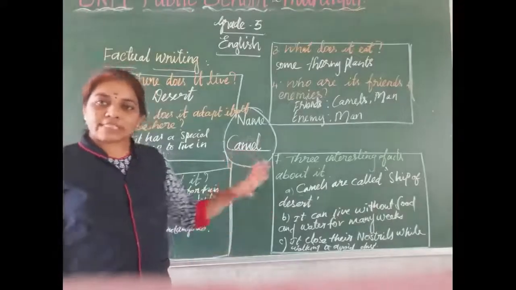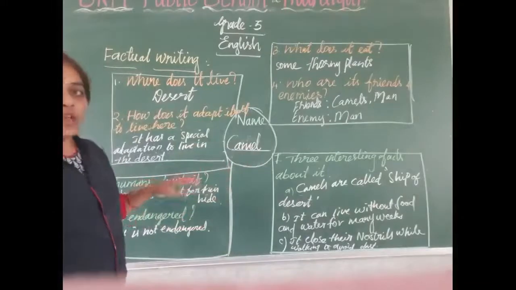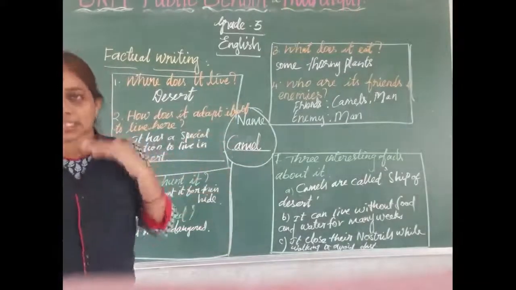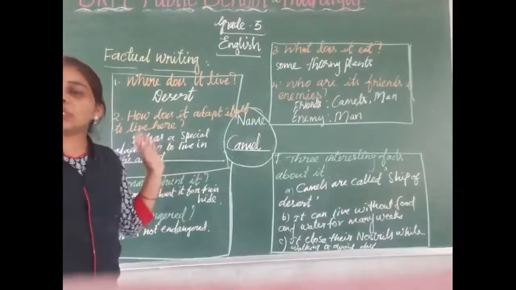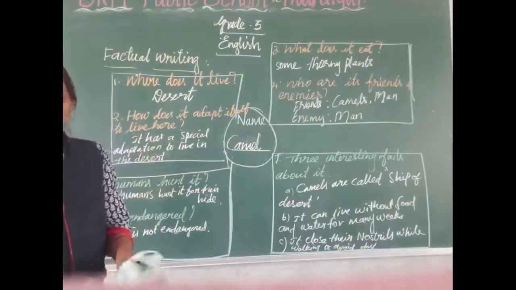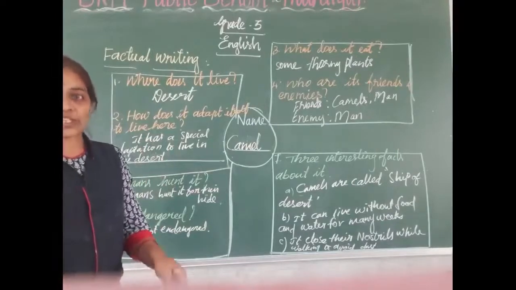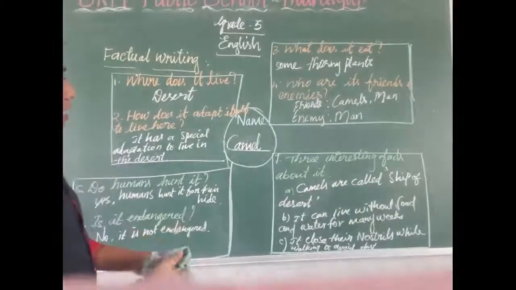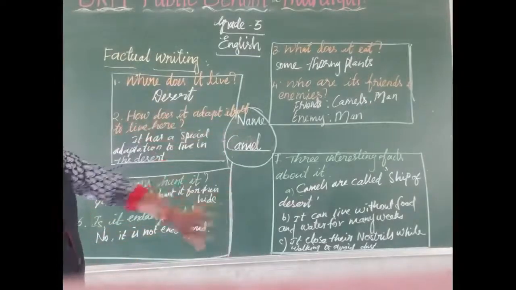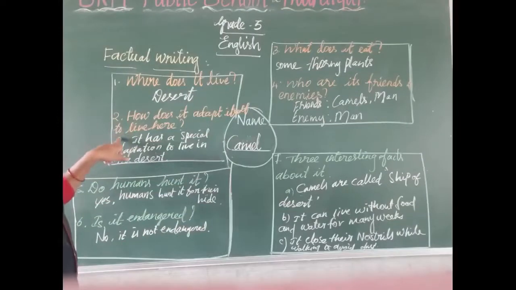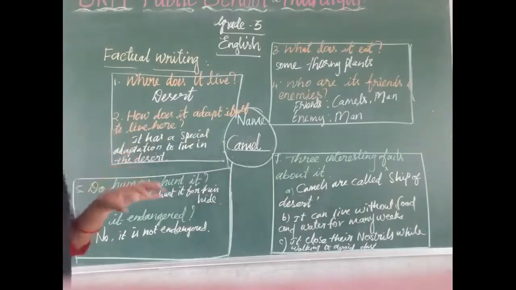Okay, after that what we want to do, we want to make this information into sentences. After completing the sentences we can get a passage. Okay, shall we do this? Keep all this information in your mind. What is the first thing? Where does it live? It lives in the desert. And how does it adapt itself? It has a special adaptation to live in the desert.